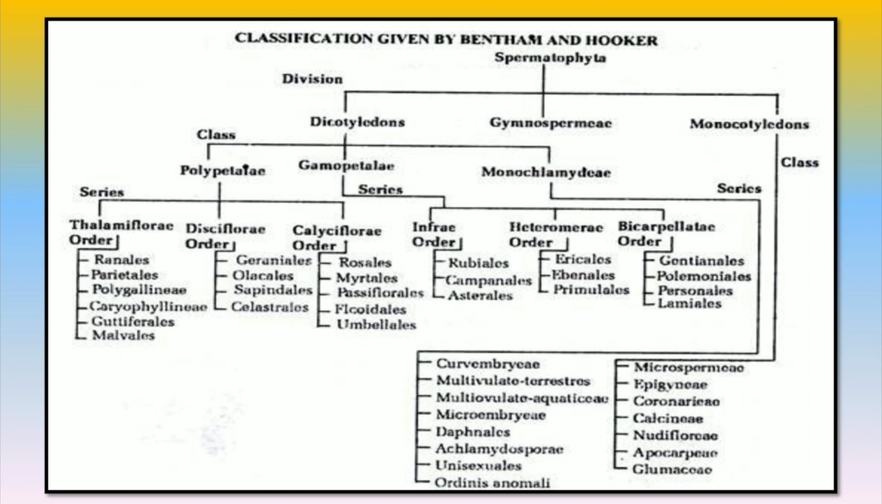Division second, monocotyledons. The plants have seeds with only one cotyledon. Leaves show parallel venation and the flowers are trimerous. This division is divided into 7 classes. Each class includes families directly. There is no series or orders. The classes are as follows: Microspermae, Epigynae, Coronariae, Calycinae, Nudiflorae, Apocarpae, and Glumaceae.